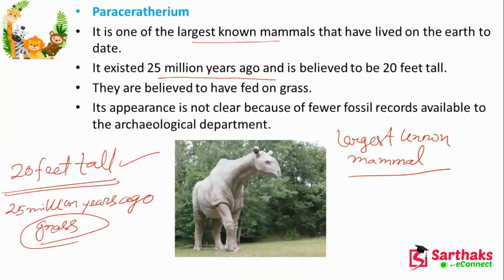Now, this Paraceratherium is one of the largest known mammals that have lived on the earth to date. It existed 25 million years ago and is believed to be 20 feet tall, and to have fed on grass. Its appearance is not clear because of the few fossil records available to the archaeological department. So it was 20 feet tall, lived 25 million years ago, and was among the largest, eating grass.